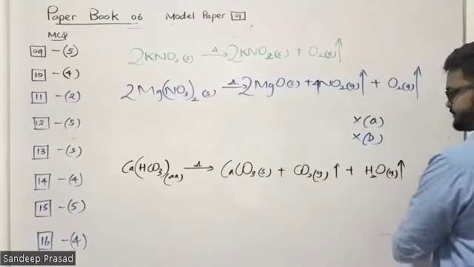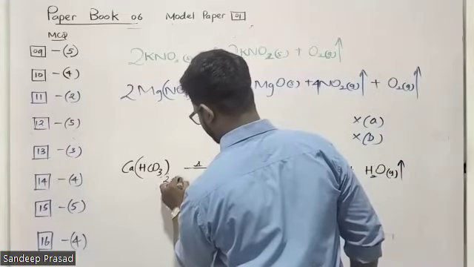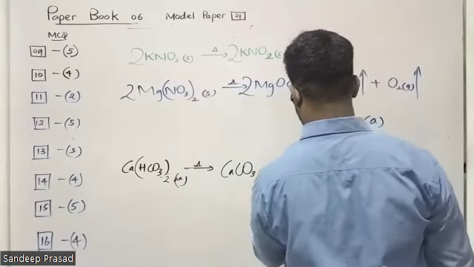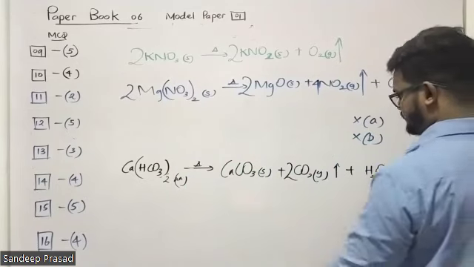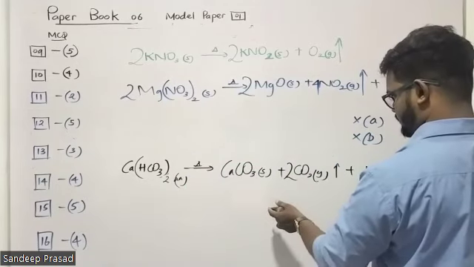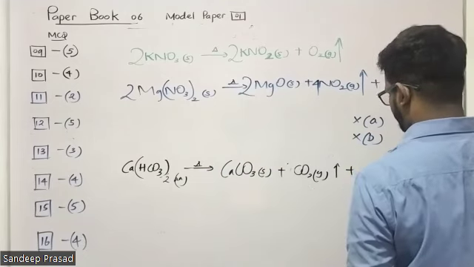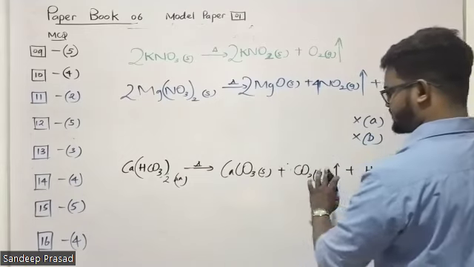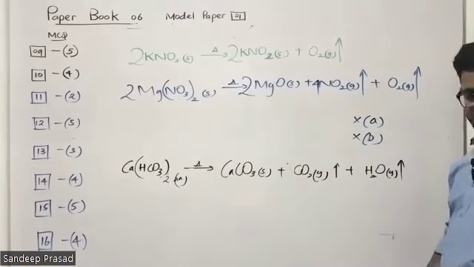In order to balance this one, 2 carbon dioxide... okay, the reaction is balanced. 2 hydrogens, 2 carbons, oxygen 6. So you can see that carbon dioxide is liberating.